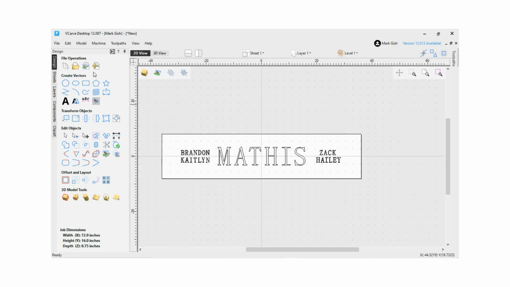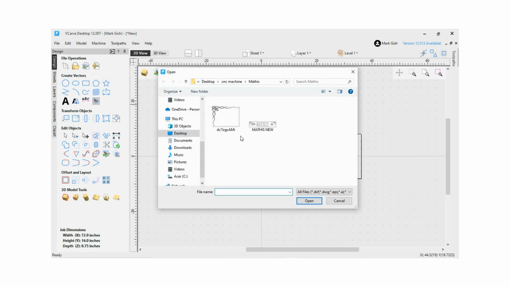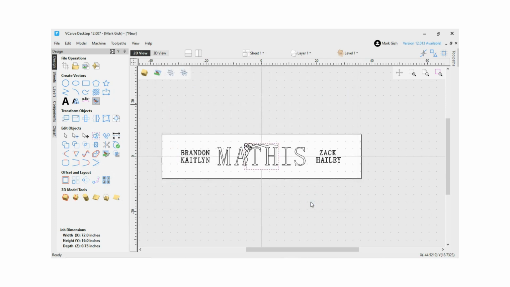Now we can add a design. Just insert a bitmap. Move it to where you want it.